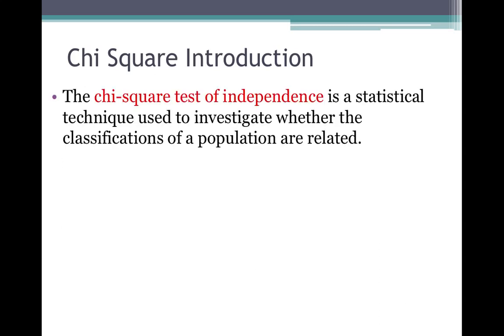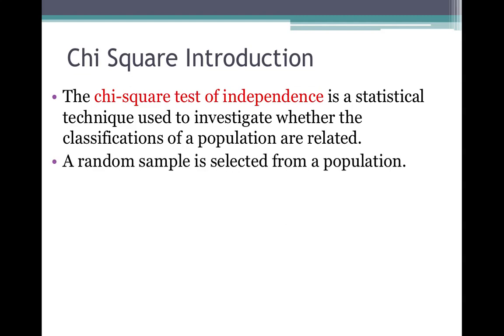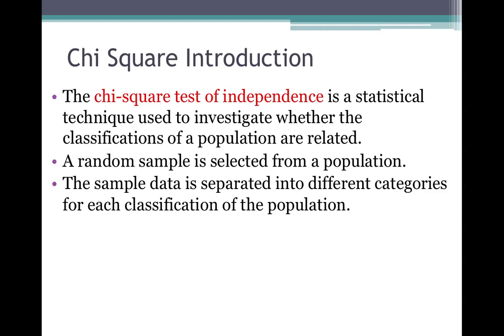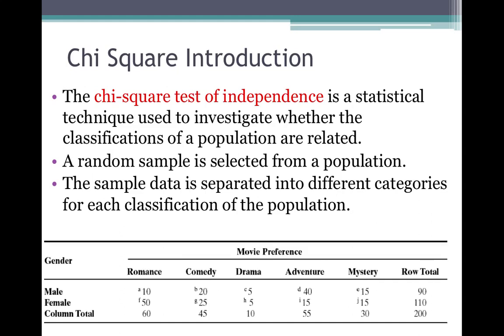The chi-square test of independence is a statistical technique used to investigate whether the classifications of a population are related. A random sample is selected from a population. The sample data is separated into different categories for each classification of the population. This is an example of the data after it's been categorized.